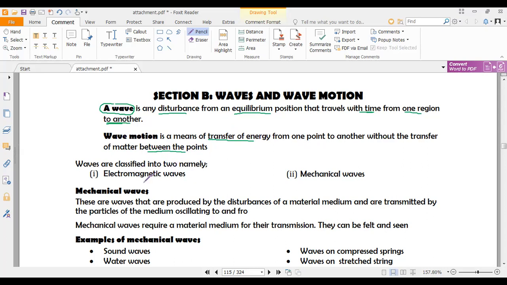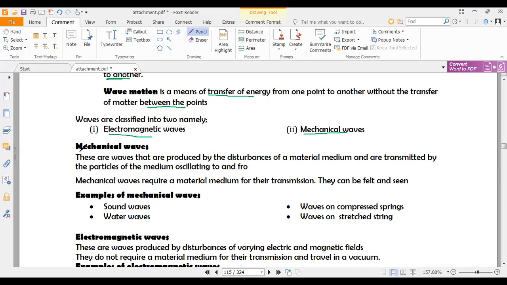So waves can be classified into two. There is what we call the electromagnetic waves and what we call the mechanical waves. Mechanical waves are the ones that are produced by disturbances of a material and are transmitted by particles of the medium oscillating to and fro. So meaning that mechanical waves always require a material medium for their transmission. They can be felt and seen, but the most important thing that we should know about these types of waves is that they require a material medium to be transmitted.